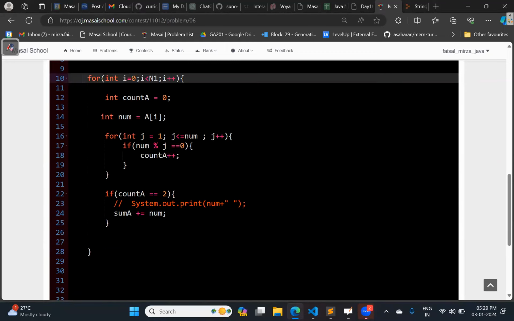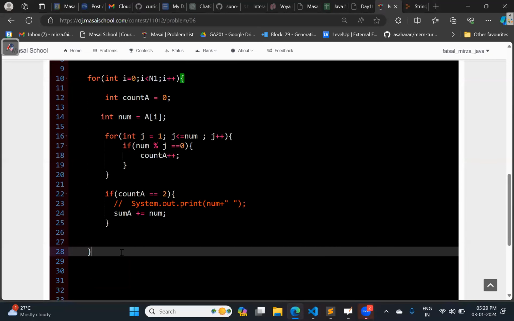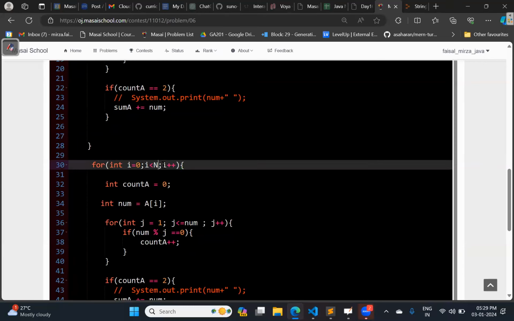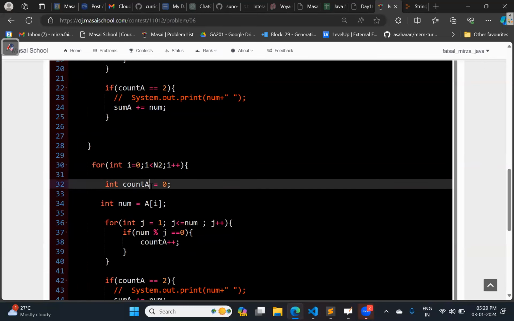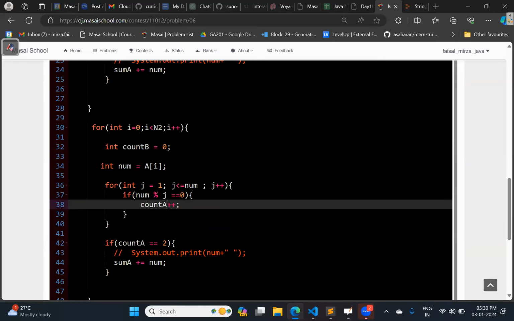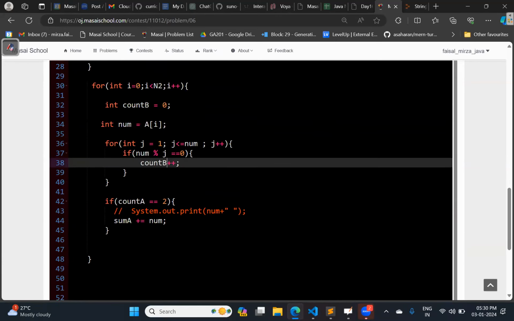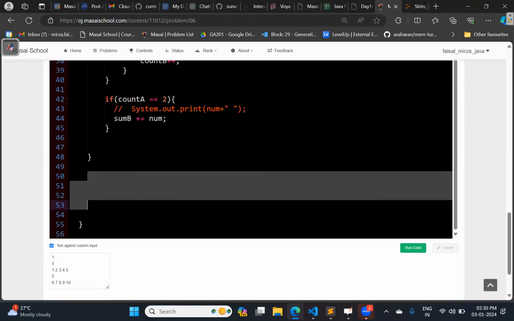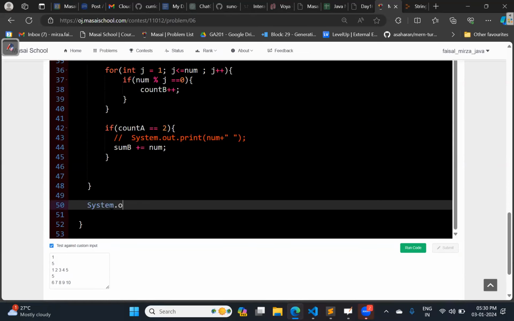Let us do the same thing for array 2, and count of B. Count of B, B of I, then sum of B equal to. At the last, I need to print System dot out dot print sum A plus sum B. That's it.